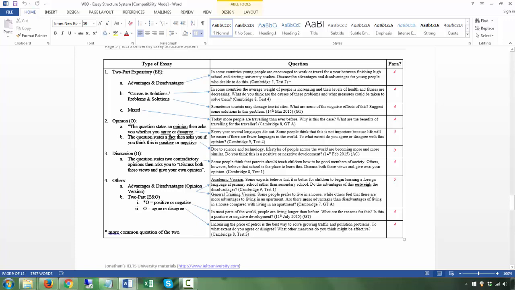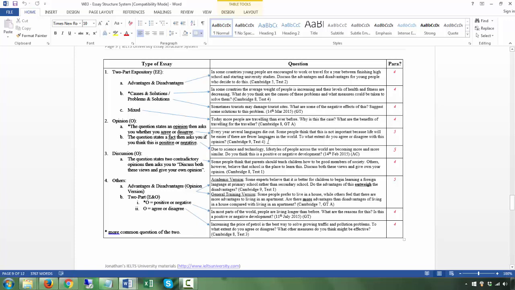Okay, so for the 4-paragraph essays, you have 2 body paragraphs. Basically, one body paragraph is addressing something. For example, your first body paragraph addresses this. Your second body paragraph addresses this. For this one, another one. The mixed question, you have 2 questions normally. So this is addressed in the first body. This is addressed in the second body. Sorry, the mix is here. This is addressed in the first body. This is addressed in the second body.